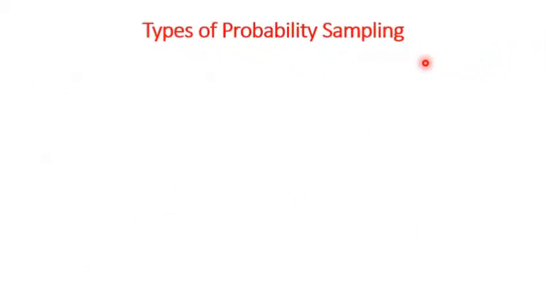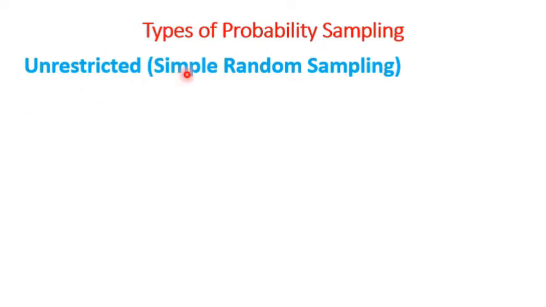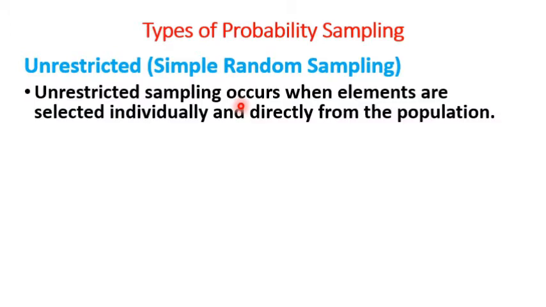Types of probability sampling. As I told earlier, probability sampling may be classified into two categories, unrestricted sampling and restricted sampling. Let me start from unrestricted sampling or simple random sampling. Unrestricted sampling occurs when elements are selected individually and directly from the population. Here the population is not divided into groups.